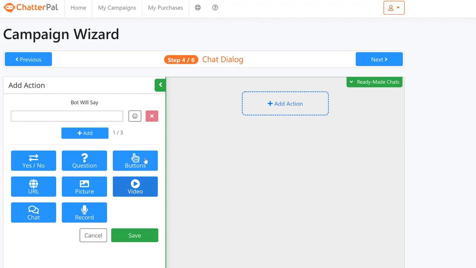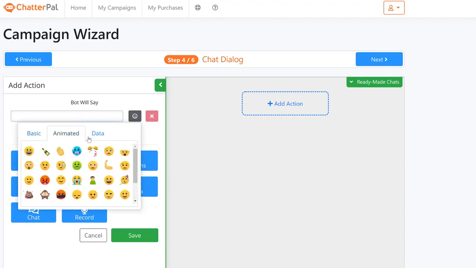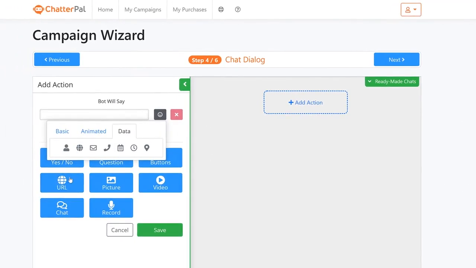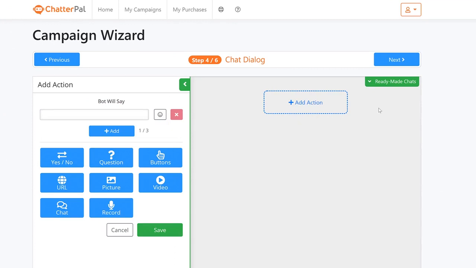You can add buttons where, for example, if they click on that button, they'll land in a checkout page or wherever you want them to go. You can add emoticons like you see here, animated emoticons and so on and so forth. And you can also do other cool things like collecting phone numbers and calendar appointments and that sort of thing that you can set. And on top of that, you can also collect their email without having to build any forms and that sort of thing.